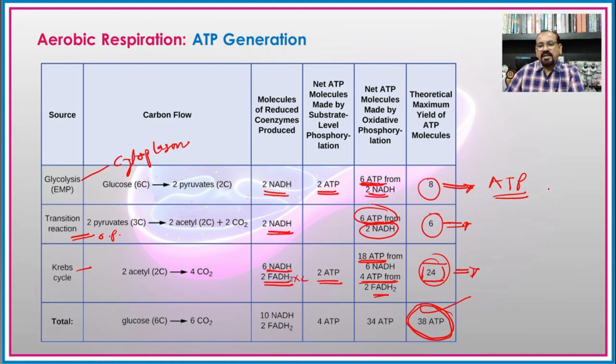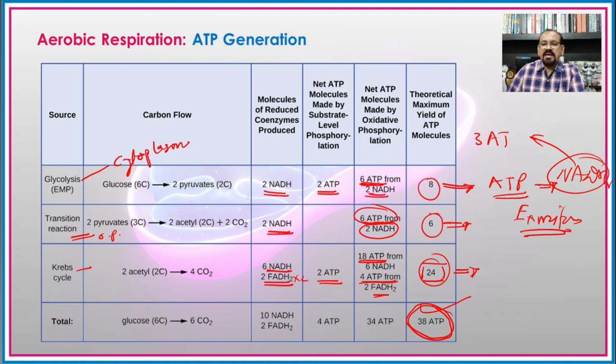But the recent findings say that the NADH2 which is formed in the glycolysis is extramitochondrial, and this is impermeable to the inner mitochondrial membrane, and because of that, instead of formation of 3 ATP molecules, the extramitochondrial NADH2 is responsible to form only 2 ATP molecules.